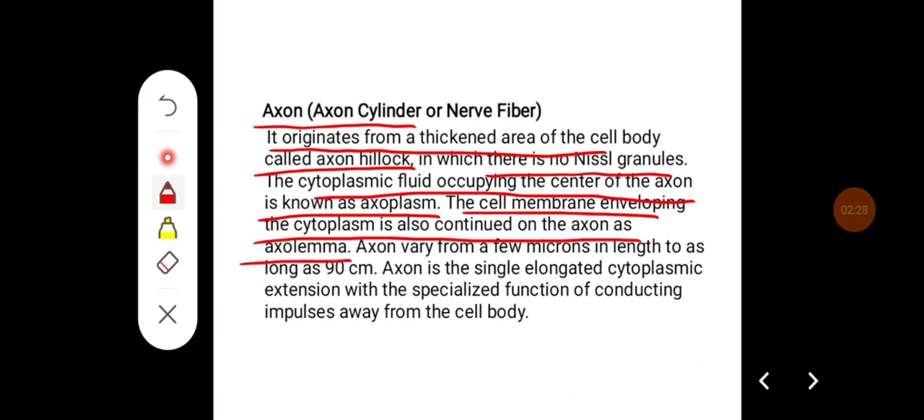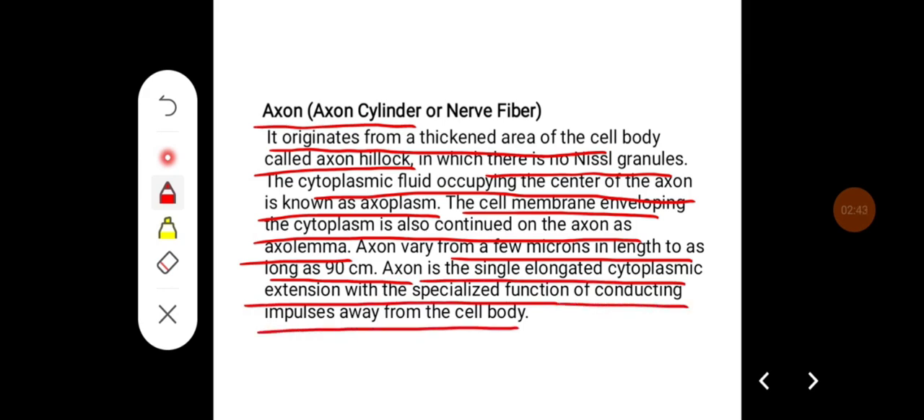Axons vary from a few microns in length to as long as 90 centimeters. Axon is the single elongated cytoplasmic extension with the specialized function of conducting impulses away from the cell body.